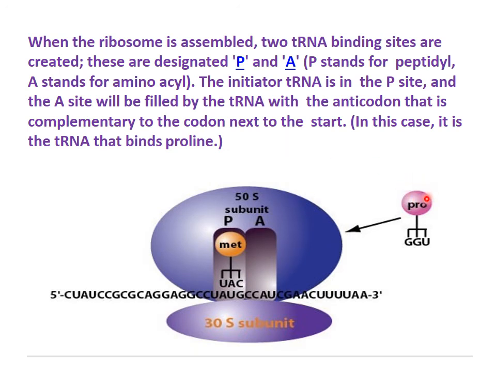Now the new amino acid will come at the A site. You can see there are two sites, P site and A site. At the P site, the initiating transfer RNA with methionine is attached, and a new amino acid, like proline here, comes and will attach to the A site.